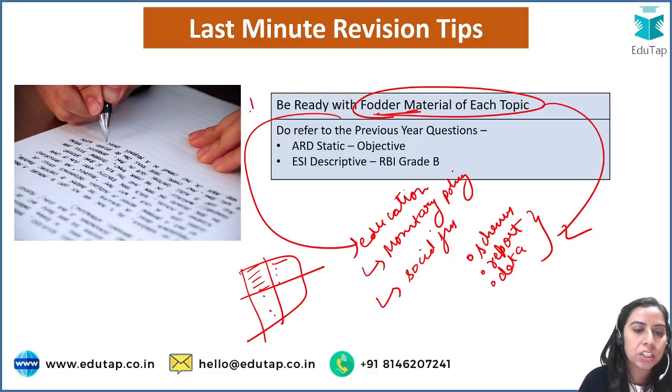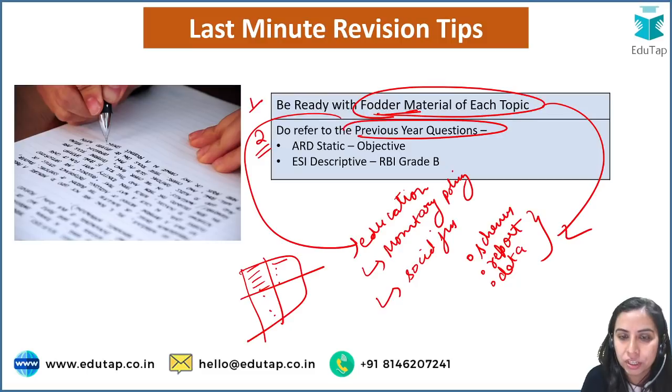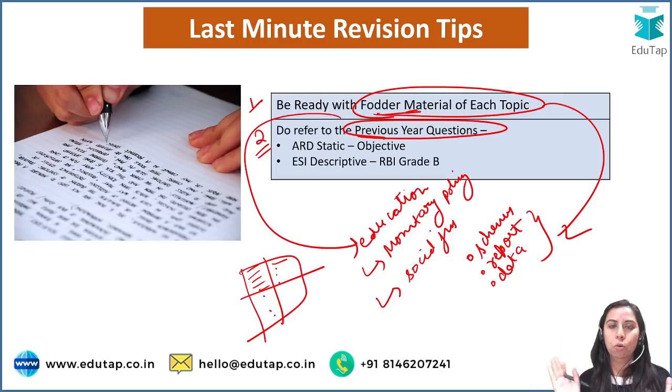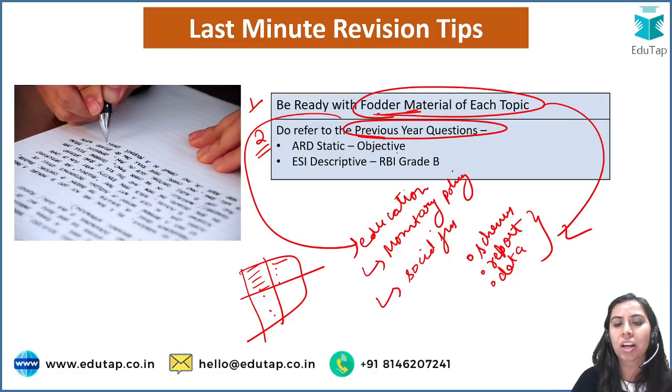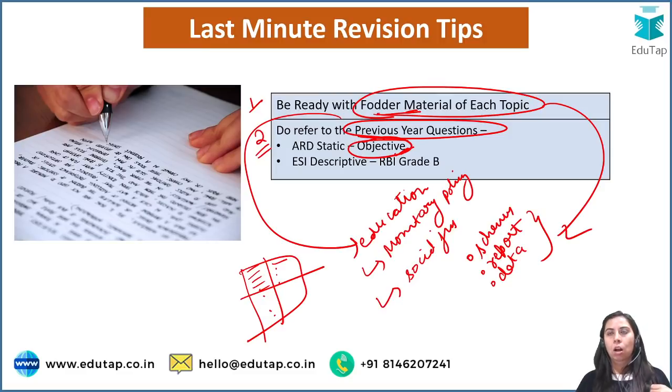One more thing I would like to suggest here is do refer to the previous year questions. Again, you must have done it. You have cleared phase 1. But now if you see, then again you'll be in the right mindset that this is what I am going for. There is no need to go through all the previous year papers. You just pick out the ARD static objective questions of phase 2. You'll get to know the repeated topics that are important. They are being asked again and again: animal husbandry, organic farming, dairying. So you'll be clear that I have covered these chapters.